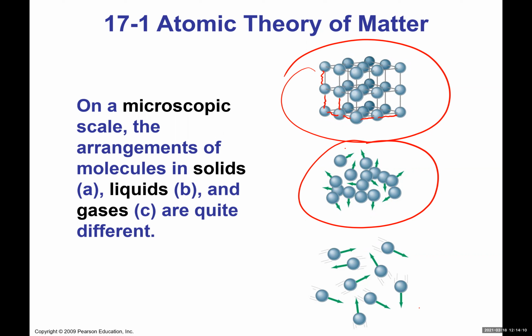If you give them more energy, they can vibrate more violently, and then they can break away from those spring forces, whether it's a string or a spring. They can break away from one another and move a bit more freely with respect to one another. They're not bound by that spring or string force, but there are still some forces keeping them together, so they don't go too far relative to one another.